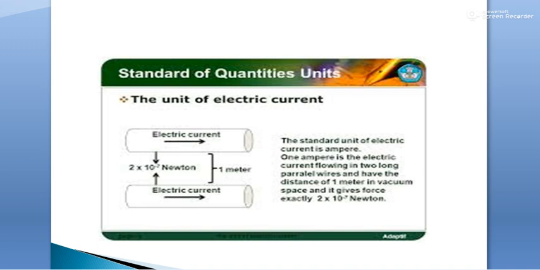The next physical quantity we have is electric current. The standard unit of electric current is the ampere. 1 ampere is the electric current flowing in 2 long parallel wires placed at a distance of 1 meter in vacuum, which gives a force of exactly 2 into 10 raised to power minus 7 Newton.